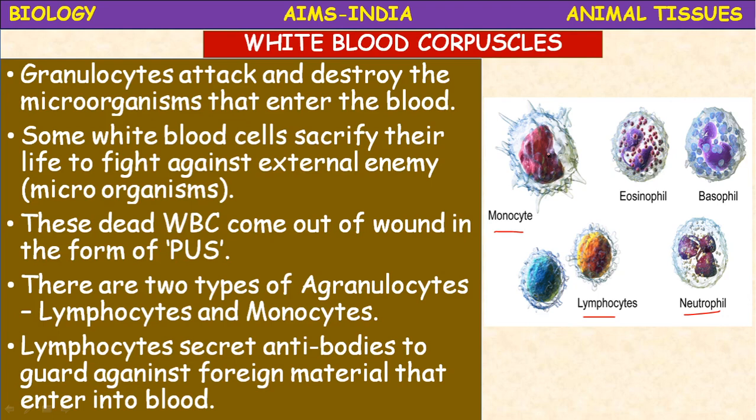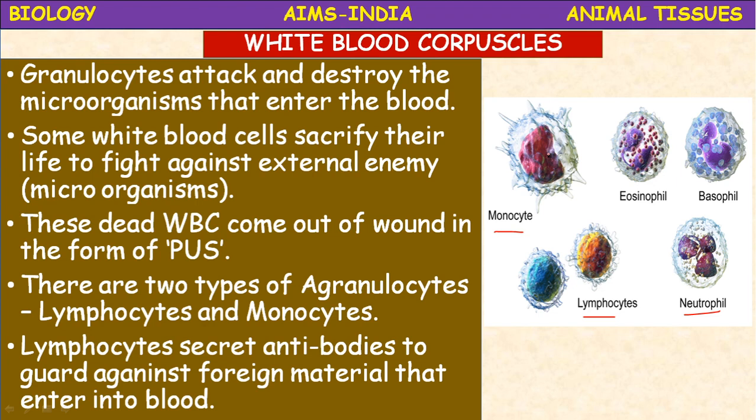And these are about the WBC. They play a very important role in immunity. There are 2 types of lymphocytes you will study in your higher class, T lymphocytes and B lymphocytes. T lymphocytes are called thymus lymphocytes, which are produced from the thymus gland, a lymph gland, and B lymphocytes are called bone marrow lymphocytes. T helper cells also play a very important role in immunity. During HIV infection, these T helper cells are destroyed.